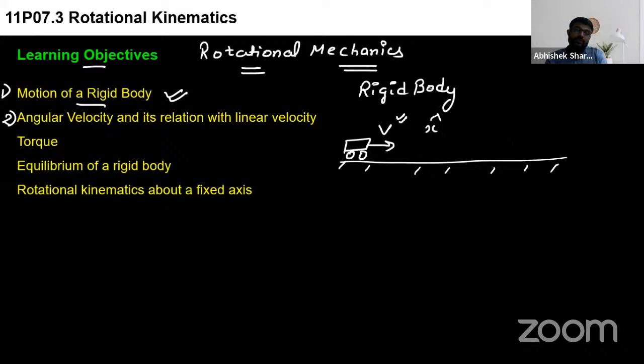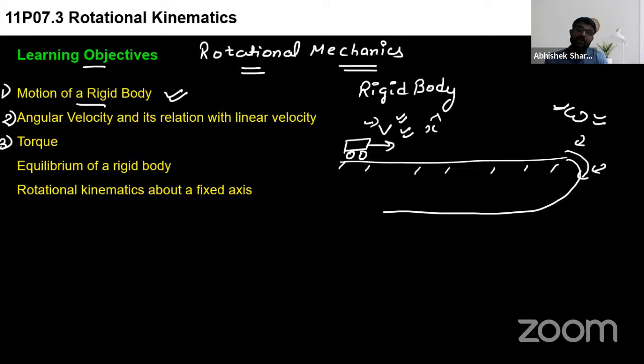Suppose at some turning point, this car makes a very dynamic, instantaneous turn. So there will be some quantity associated with this car at that point, which is known as omega, or the angular velocity of the car. What is the relation between the linear velocity at this turning point, a circular arc, where an arc is a part of the circle, and the angular velocity at this point? We'll study this.